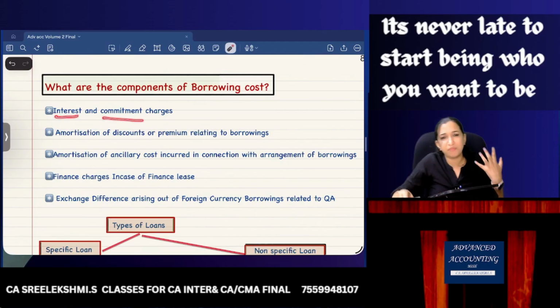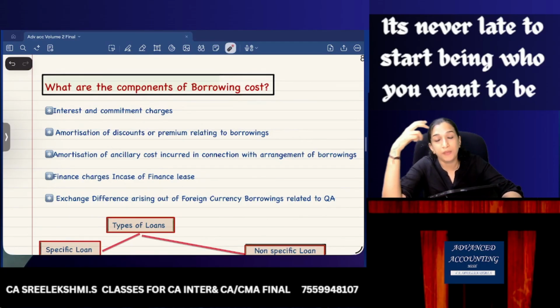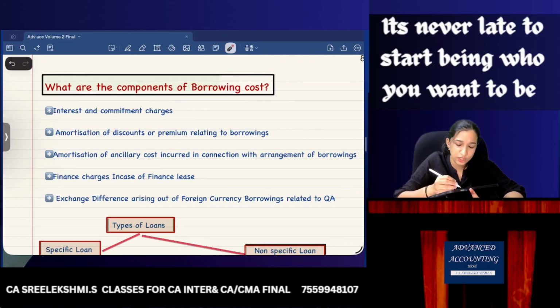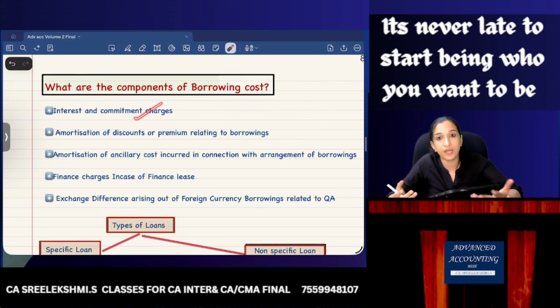Interest and commitment charges. What is this? Maybe when I'm taking a loan and signing the loan agreement, I'm also committing some charges, like a loan processing charge of 1%, or periodical bank charges. Along with interest, there will be other charges collected by the bank. That is also part of my borrowing cost.